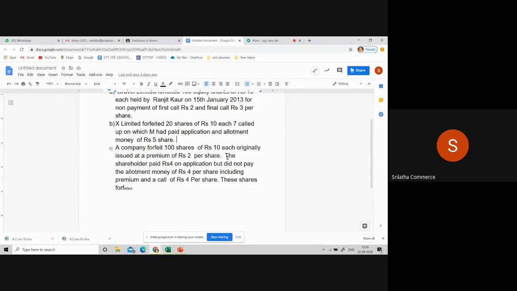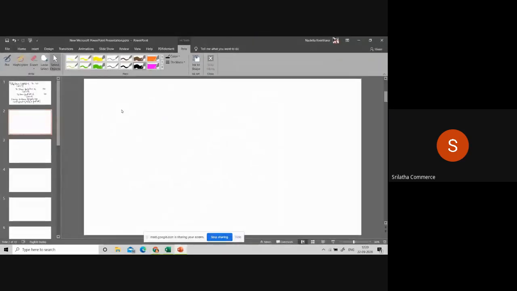So what happened here? The shareholder paid 4 on application but did not pay the allotment money of rupees 4 per share including premium and a call of rupees 4 per share, and these shares were forfeited. So 8 rupees in total is what we are not getting here. On application they have to pay 4. On allotment including premium they have to pay 4. And the call amount is how much? 4 per share. Is it clear? So first we'll write the journal entry so that it will be clear for you all. So the next is the journal entry.